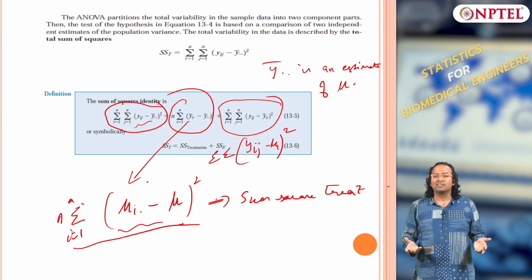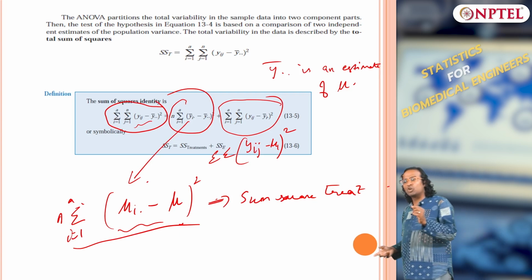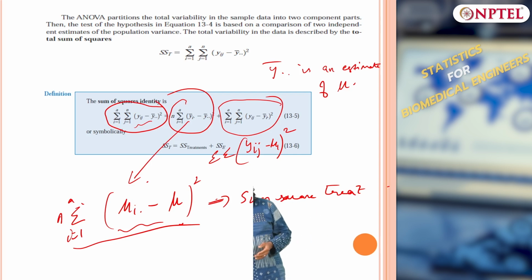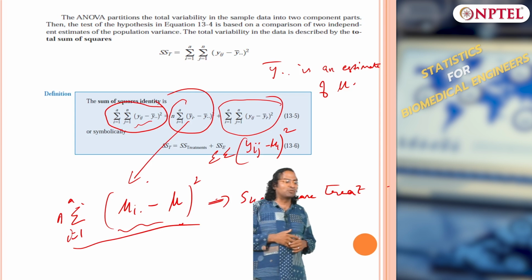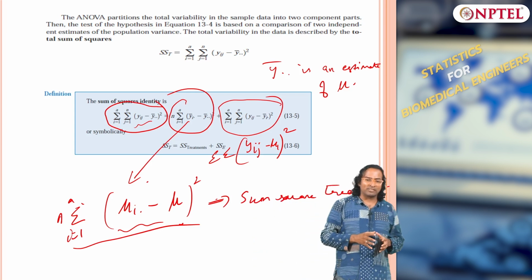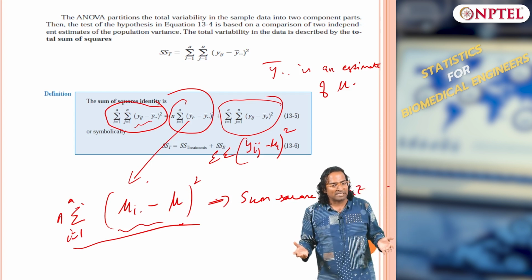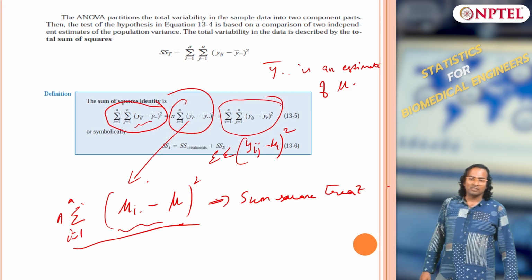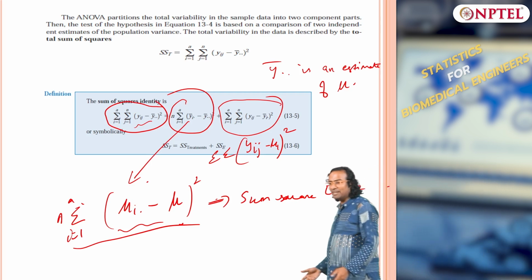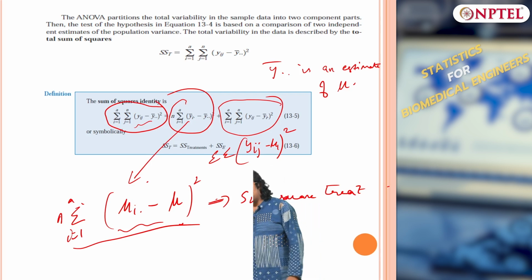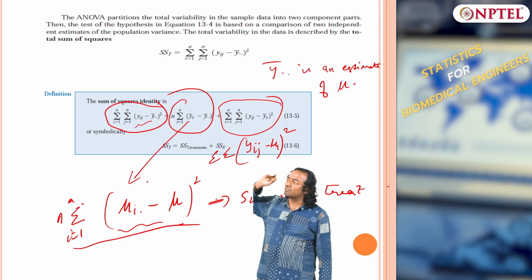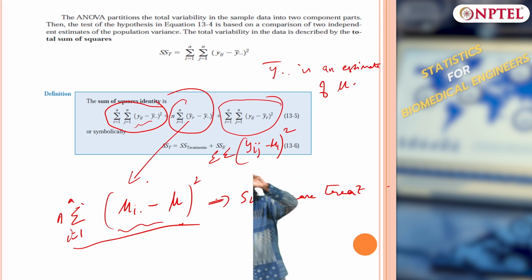noise, right. The second term, the individual observation, is deviating from the treatment mean because there is variability due to noise. That is what the second part is. So, the second part is the sum squared error, which is due to noise. This deviation is because of noise basically, right. So, that is why we call it sum squared error, SSE. Sum squared deviations due to noise, the variation due to noise. Make sense, the second part, why is it sum squared error? Because this is the variation of the individual data point from the treatment mean.